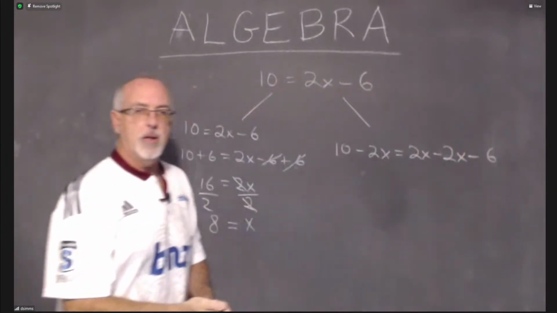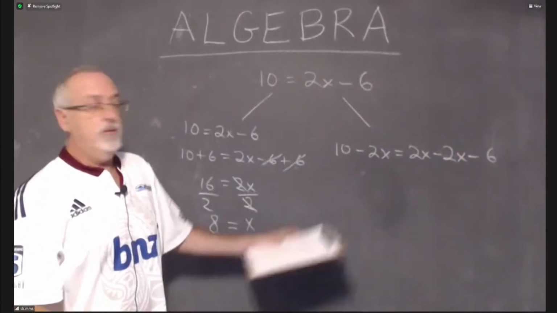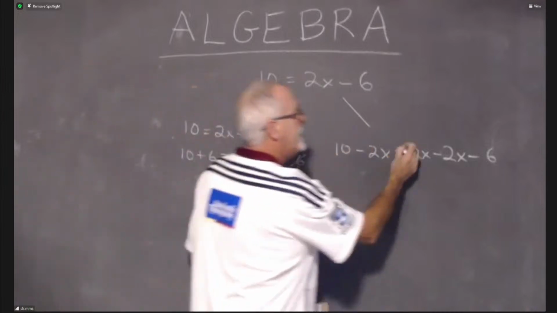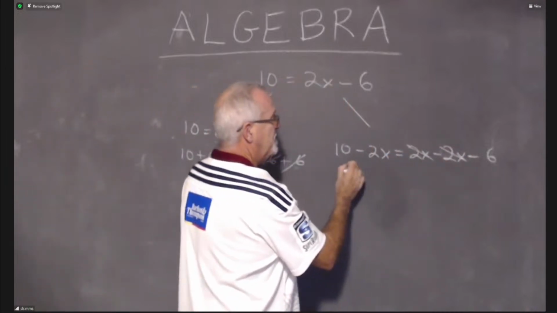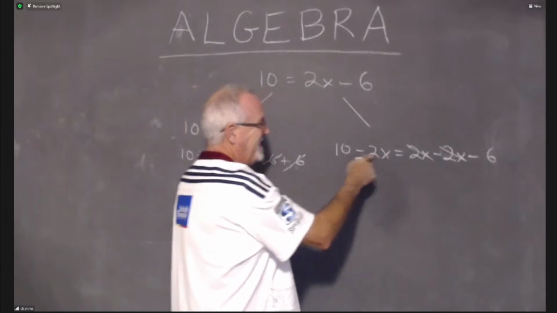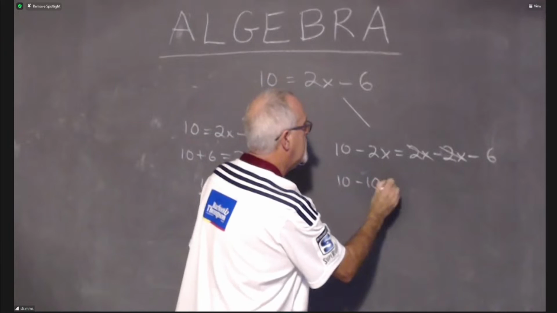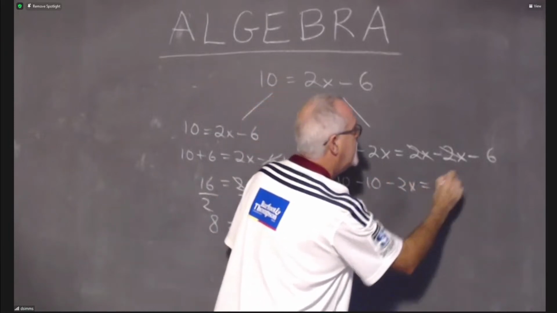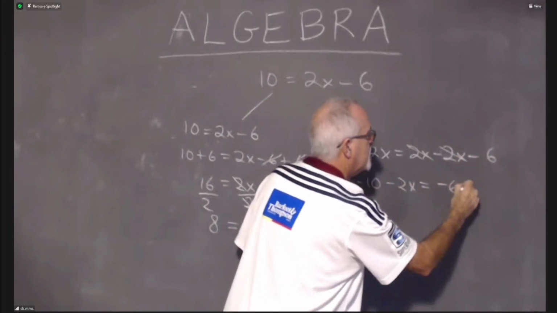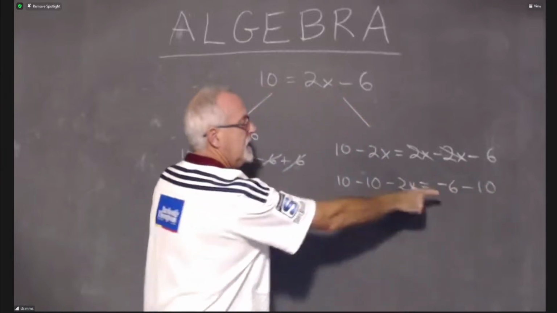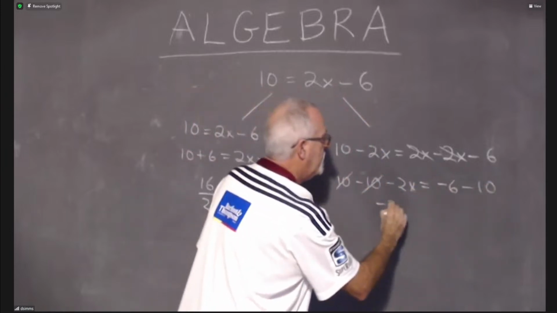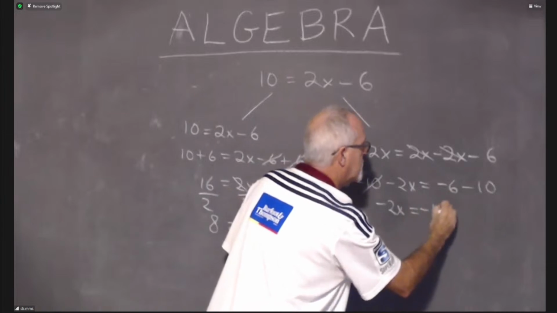Notice I'm going very quickly now because I know all of this little discussion is a review. These cancel. But now I still have all this stuff with my x. I want to get rid of this 10, so I'm going to subtract a 10 from both sides. All that's left over here is -6. But I'll also subtract a 10 because I'm doing it over here. Now I have -2x equals -16.